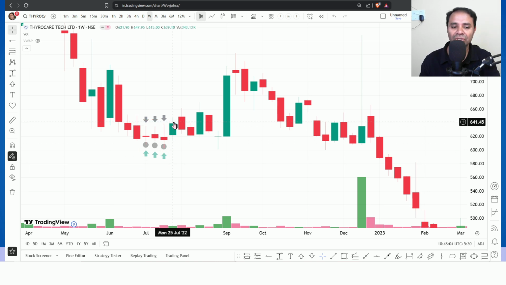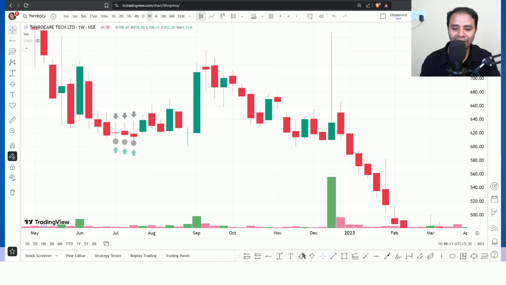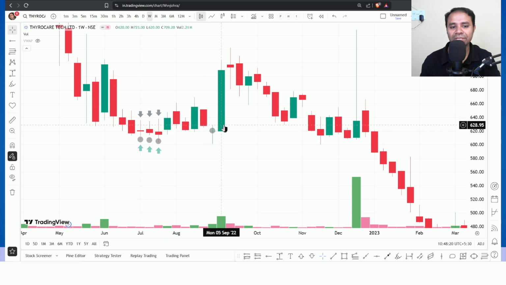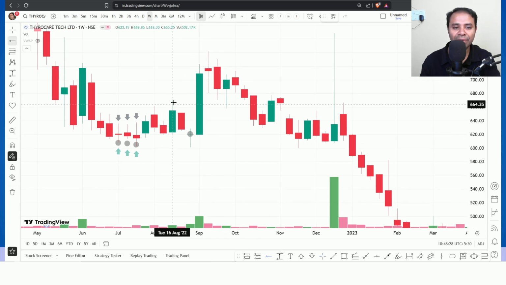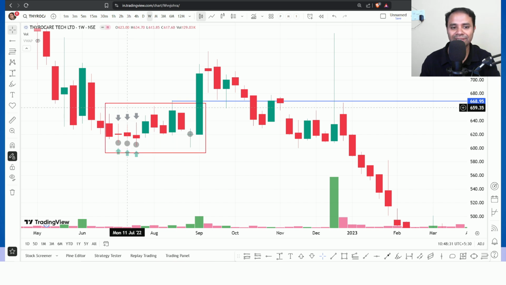So when the breakout happened above this level, it is said to be an accumulation process. Again the market dropped, again a doji formation happened. These dojis are telling that whatever selling pressure was there was clearly absorbed by the buyers. Whenever a breakout happens, this entire process is said to be an accumulation.